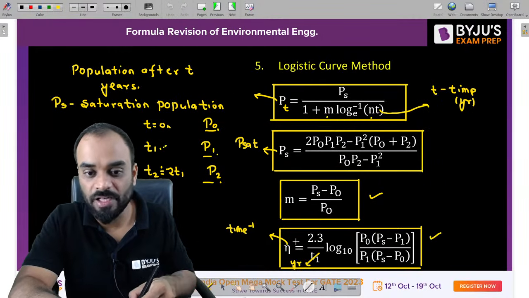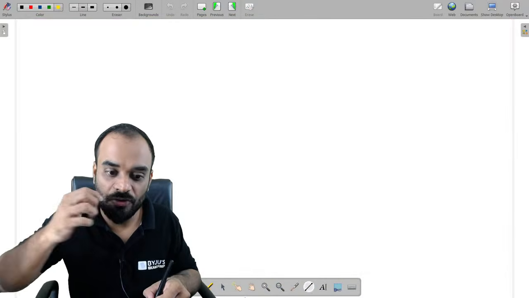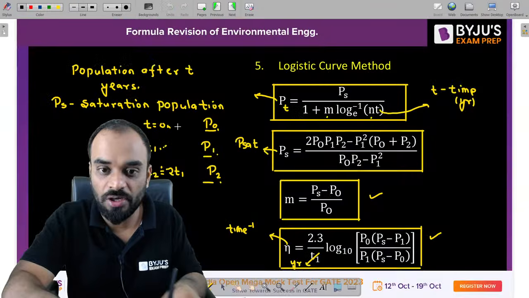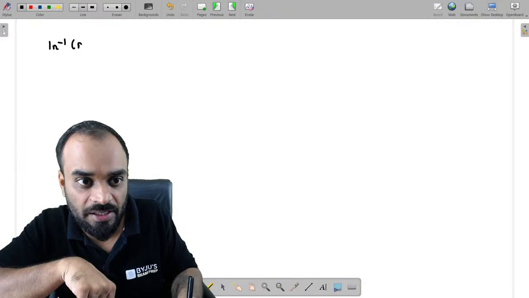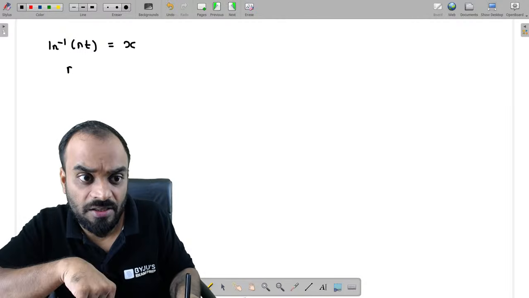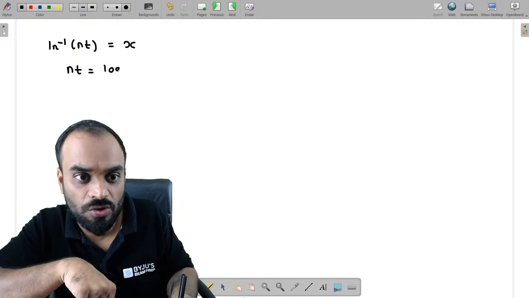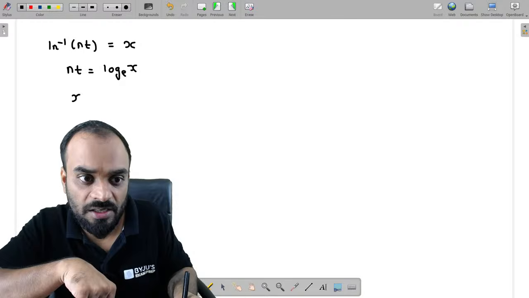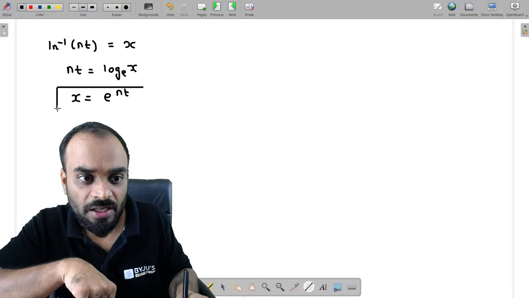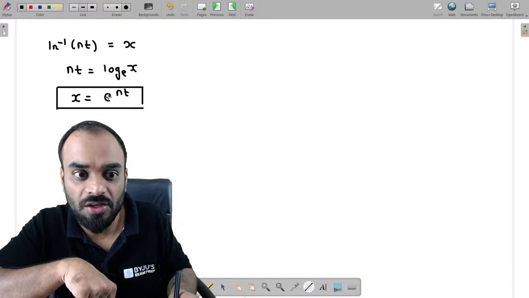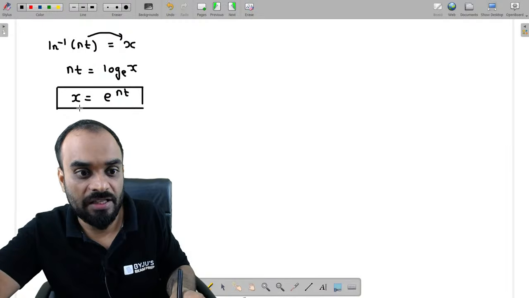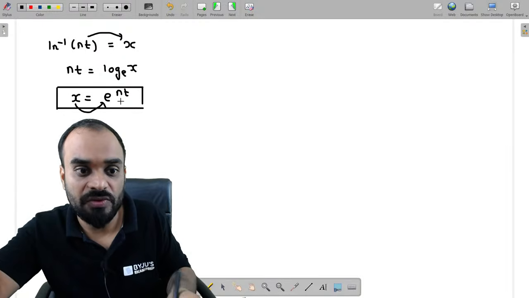Okay. Yes, I will explain that point also. So let us suppose, Santu, you have an ln inverse value, how can you solve it? Let me explain. So let us suppose ln inverse nt. Let us consider this value is equal to x, right? So can I write here nt is equal to what? It is log to the base e x, or we can write x is equal to what? e raised to the power nt. Yes or no? Now tell me, either you can write ln inverse nt or you can write e raised to the power nt. It is one and the same thing, because this value is equal to x and this value is also equal to x. So in place of this, we can write this one also.